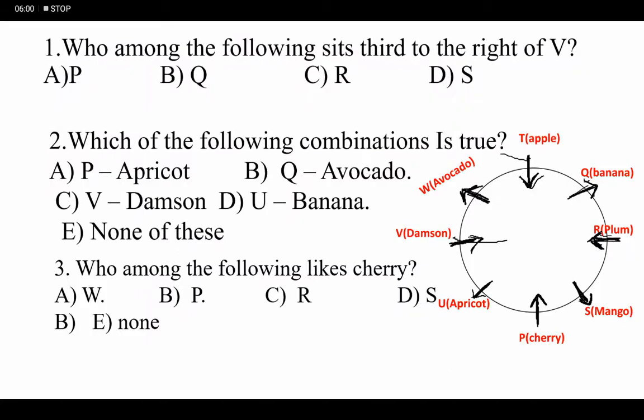Moving forward to the questions, who among the following sits third to the right of V? Now V is here. This is left and this is right. Third to the right of V, that is nothing but S. Which of the following combinations is true?